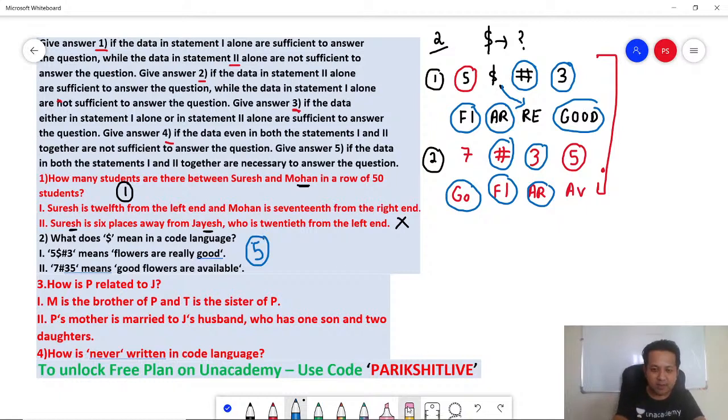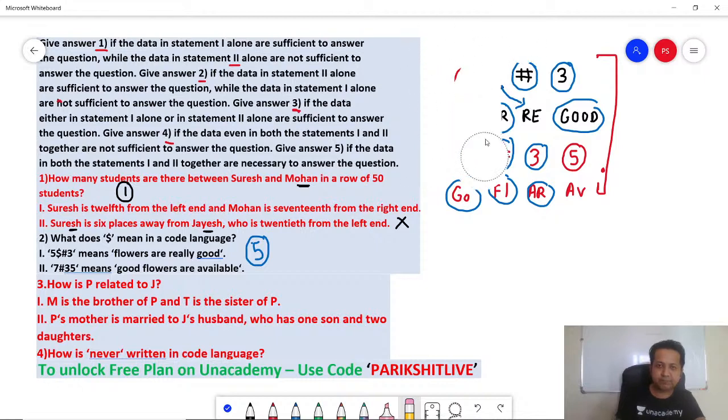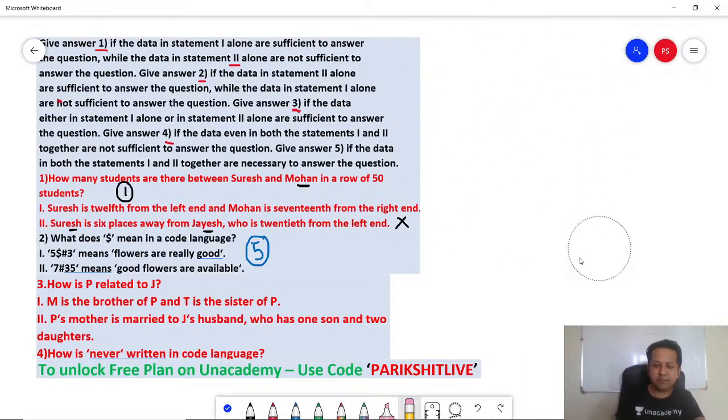Let's go to the third one. Number 3. How is P related to J? Okay, P and J, the relation is something that you got to determine. P and J. Okay, let's have a look. Statement 1. M is the brother of P.